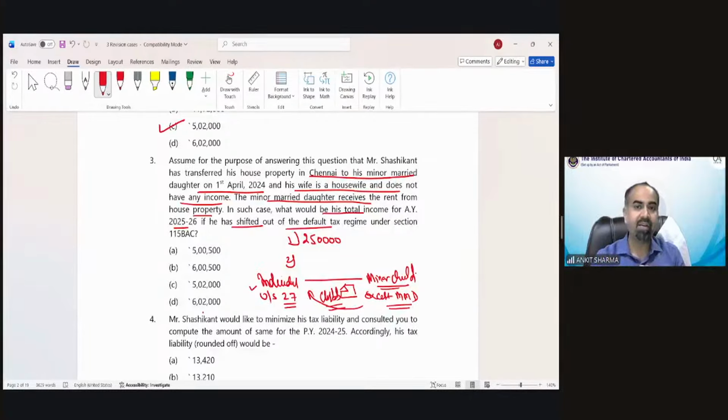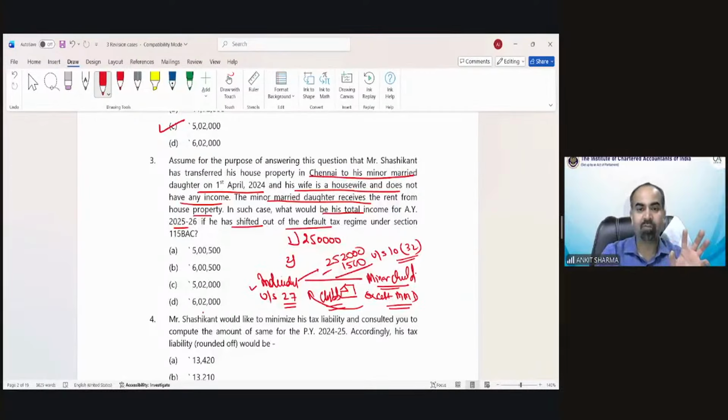So whatever rental income, which was 2,52,000, that is going to be clubbed in the hands of this individual, but there would be an exemption of 1,500 rupees or income clubbed, whichever is lower, because she has shifted out of the default tax regime. So that exemption of 1,500 rupees under section 10(32) would be claimed.